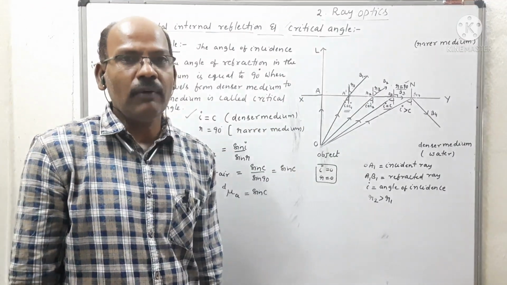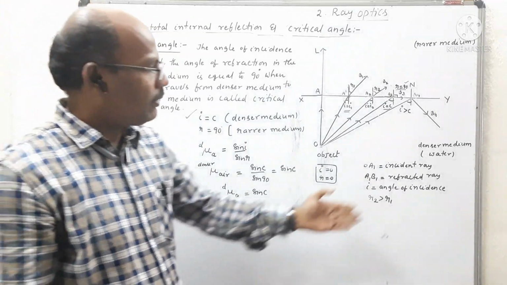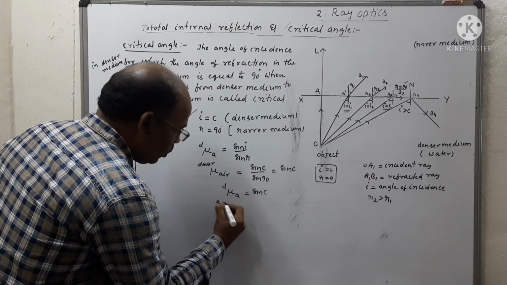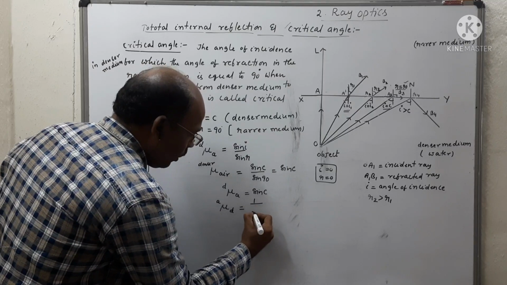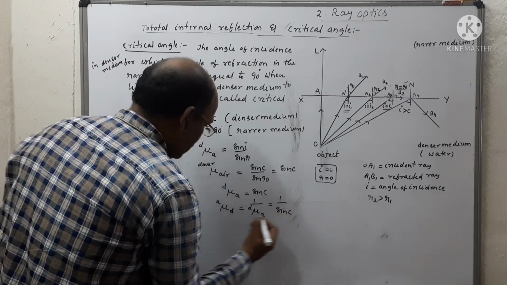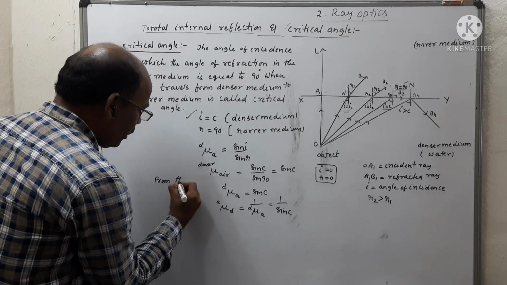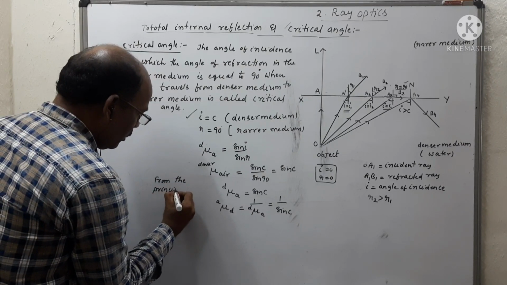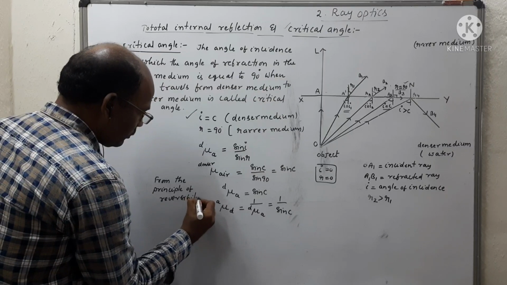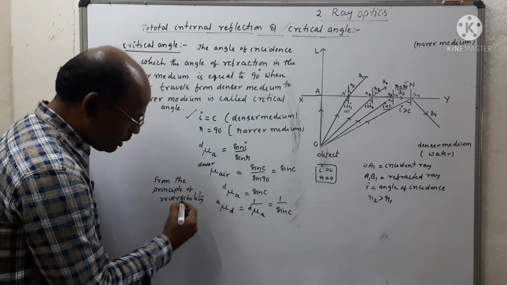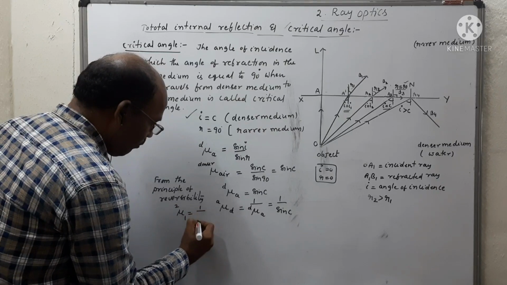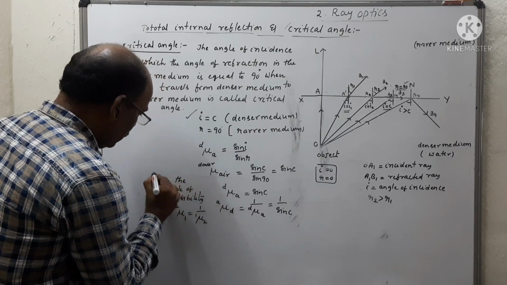But according to the principle of reversibility, the refractive index of denser medium with respect to rarer medium can be written as mu air to denser is equal to 1 by mu denser to air, that is equal to 1 by sin C. So from the principle of reversibility, mu 2 to 1 is equal to 1 by mu 1 to 2.